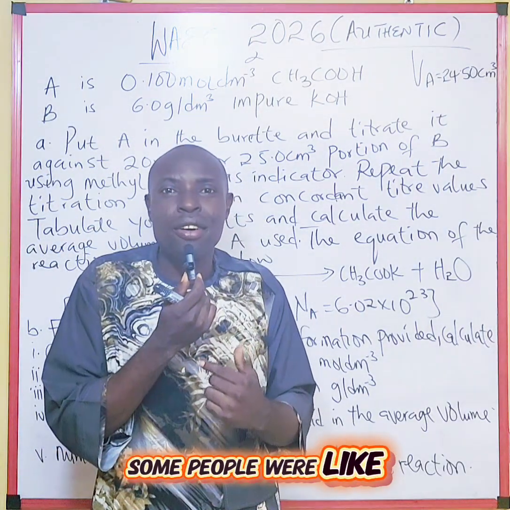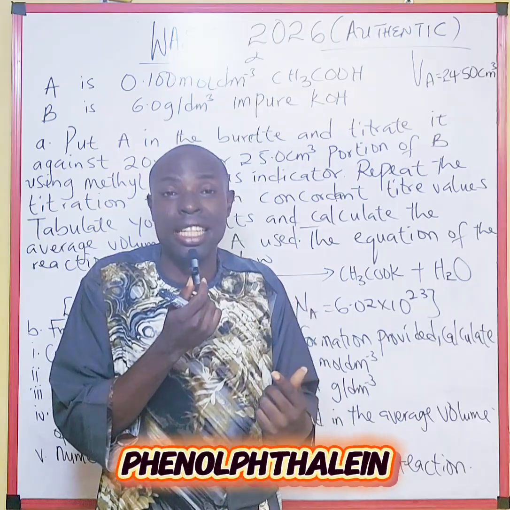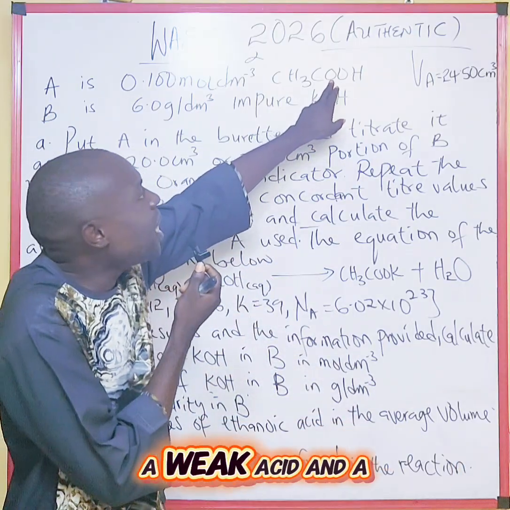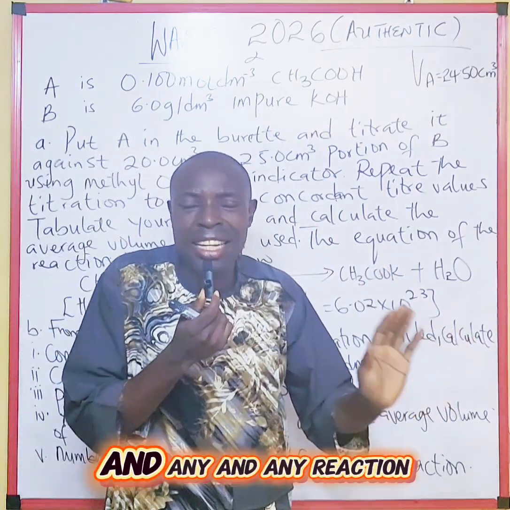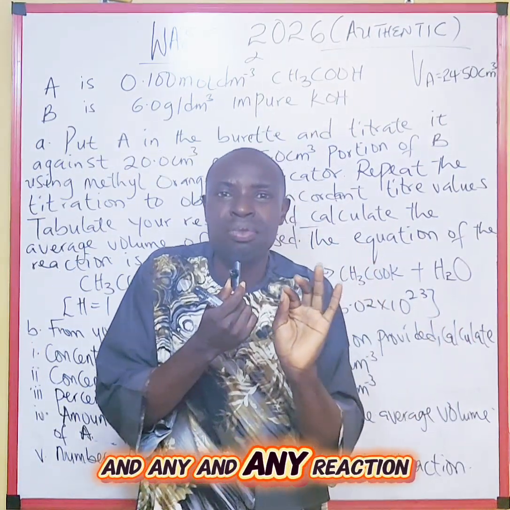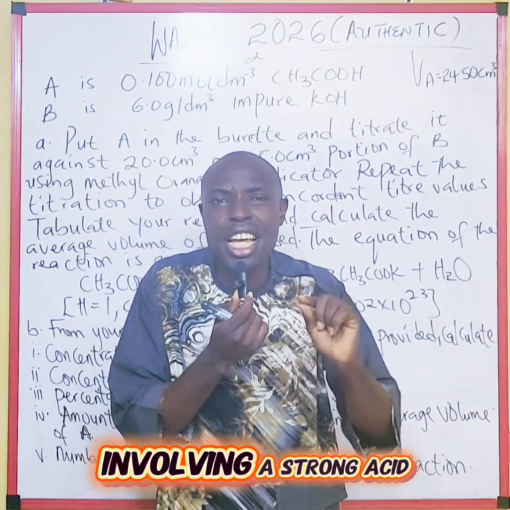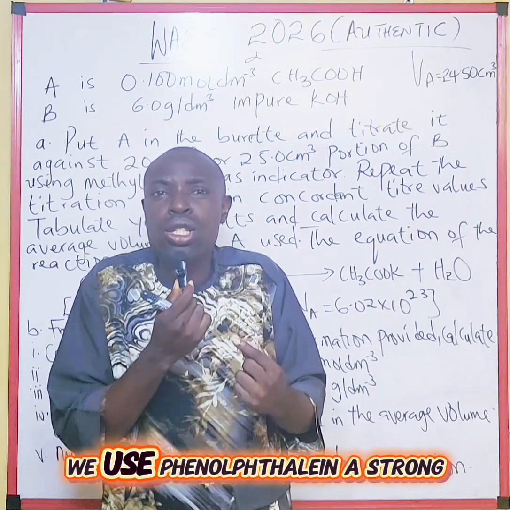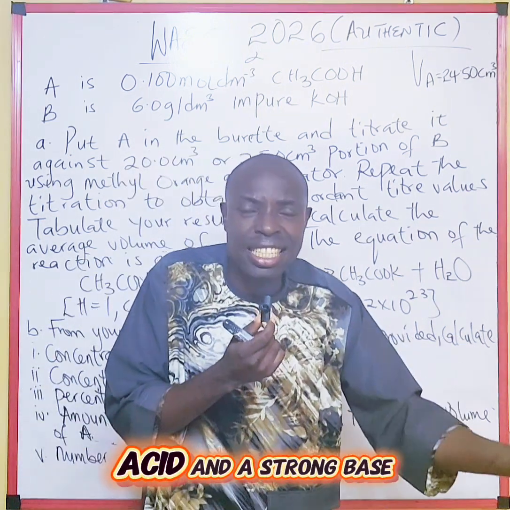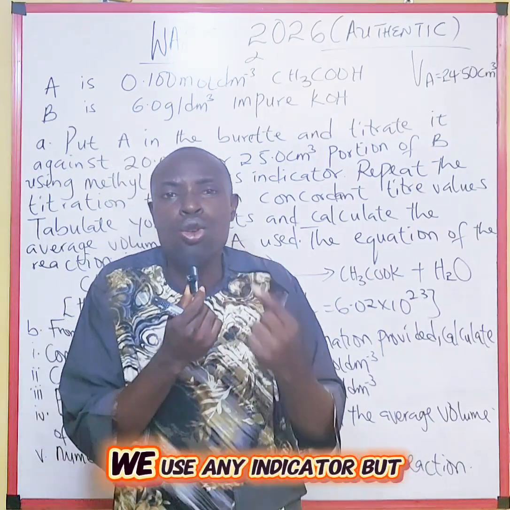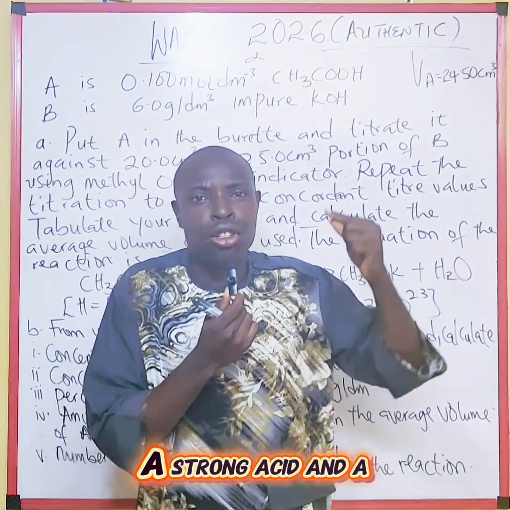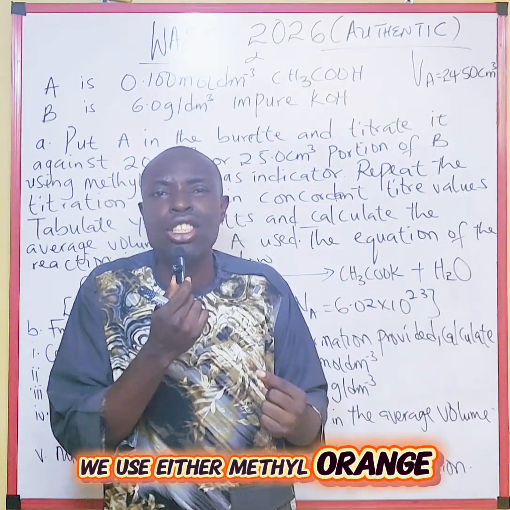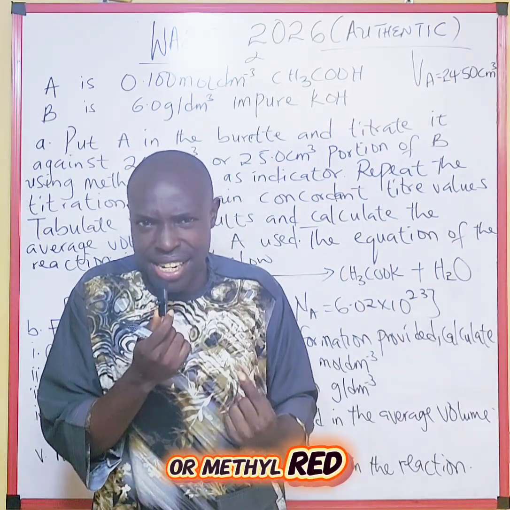Some persons were like, WAEC should have used phenolphthalein because this is between a weak acid and a strong base, and for any reaction involving a weak acid and a strong base, we use phenolphthalein. A strong acid and a strong base, we use any indicator, but a strong acid and a weak base, we use either methyl orange or methyl red.